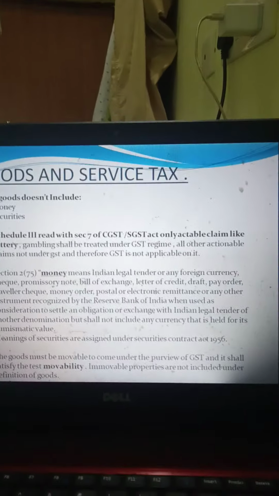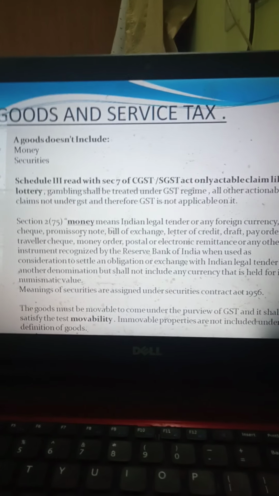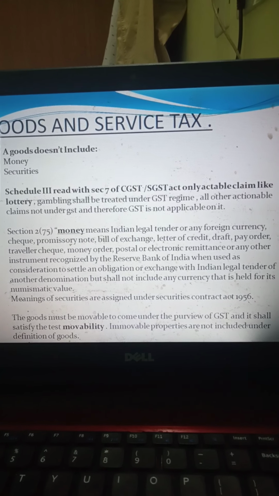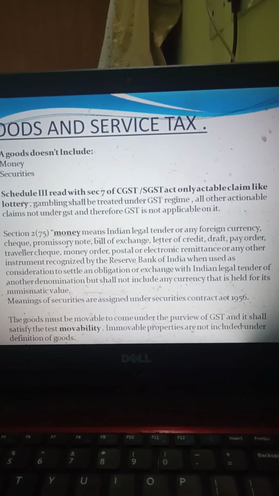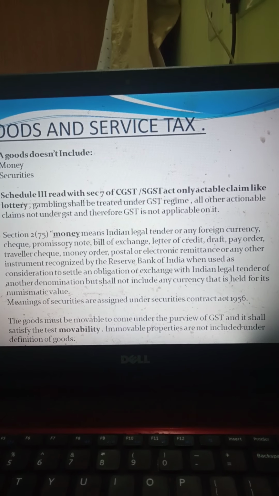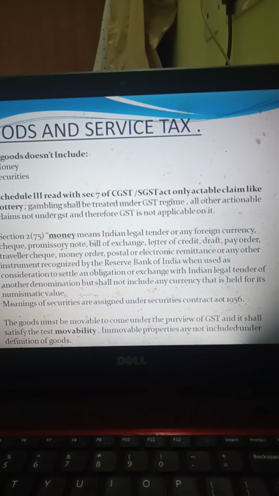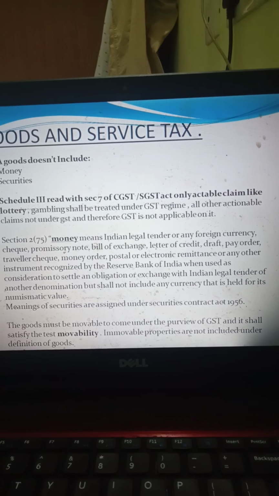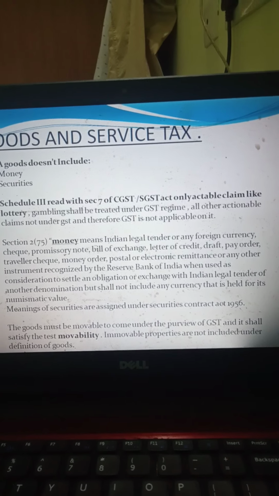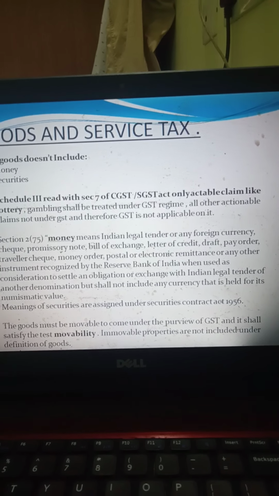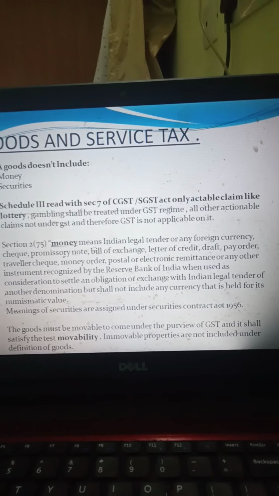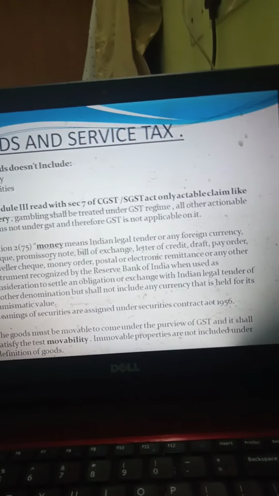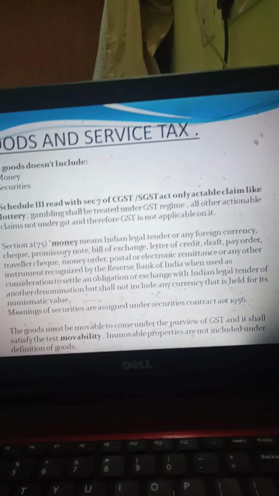Money means Indian legal tender or any foreign currency, cheque, promissory note, bill of exchange, letter of credit, draft, pay order, traveller's cheque, money order, postal or electronic remittance or any other instrument recognized by the Reserve Bank of India, when used as consideration to settle an obligation or exchange with Indian legal tender of another denomination, but shall not include any currency that is held for its numismatic value. We must also understand that securities are as defined under the Securities Contracts Act 1956.